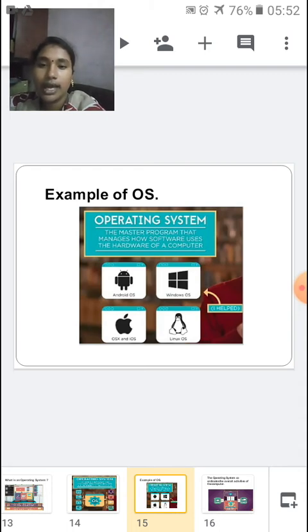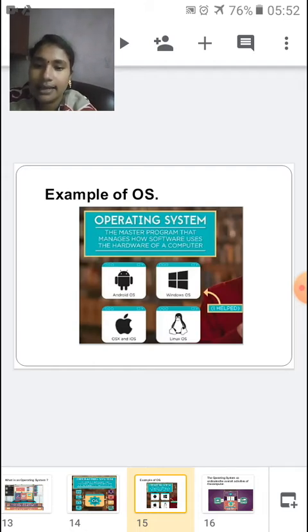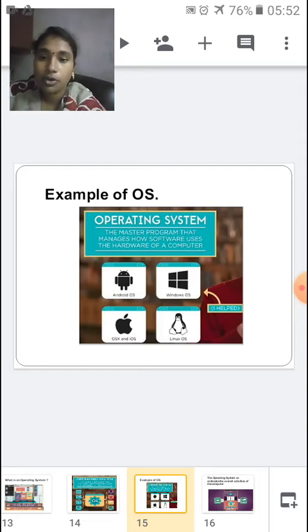Next we have an old operating system, that is Linux. So these are the examples of OS. Repeat it after me: Android OS, Windows OS, iOS, and Linux OS. These are the examples of operating systems.